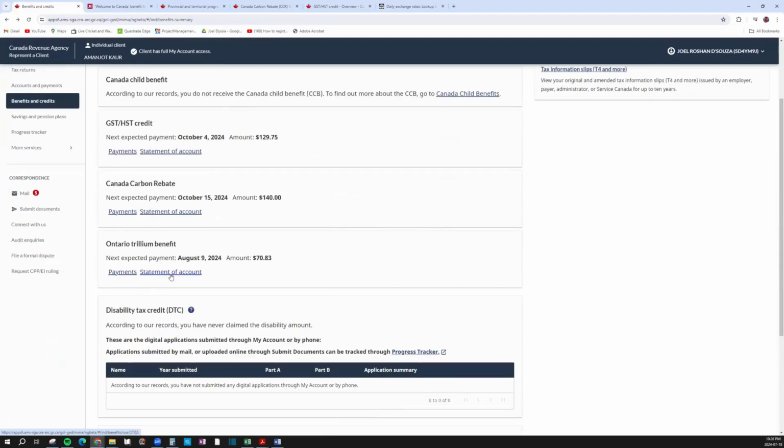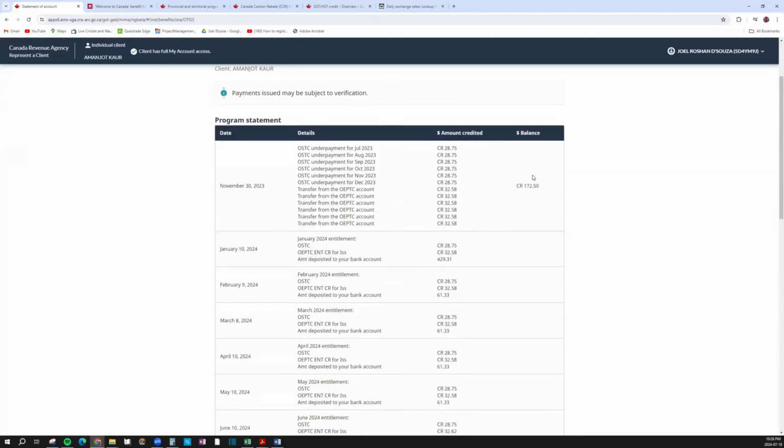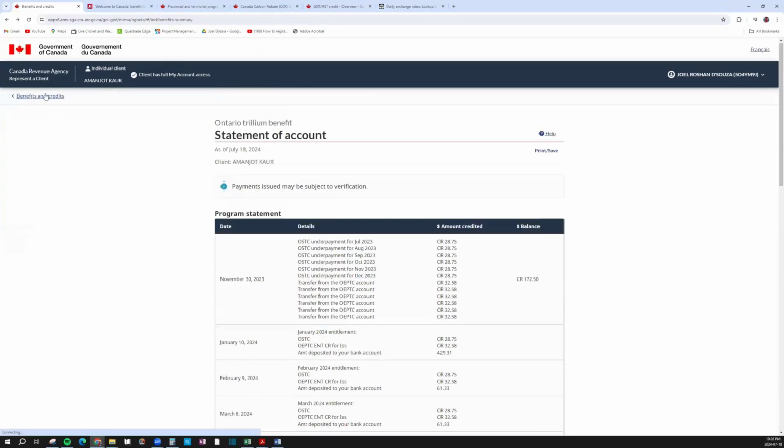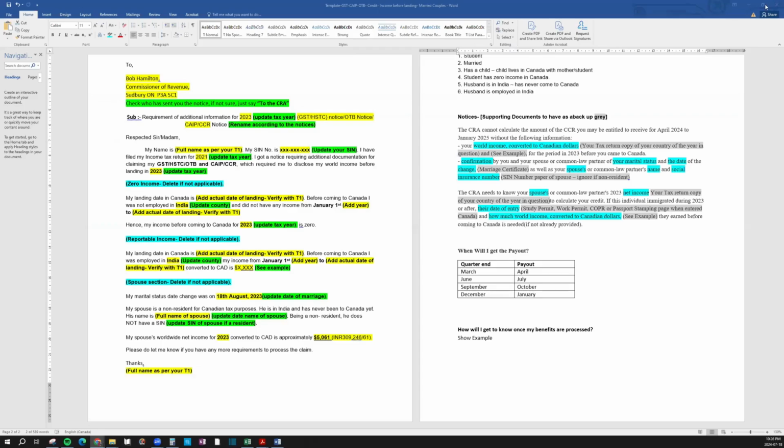Same with Ontario Trillium benefit, statement of account. You can see all of it over here. It was $28 for them, and they got paid in November. They got paid the monthly amounts, all of it at once, as of December. So yeah, the CRA will take care of you. Don't worry, and you can always go back to your CRA account and check your benefits. Let me know if you have any other questions. Otherwise, thank you and have a nice evening.